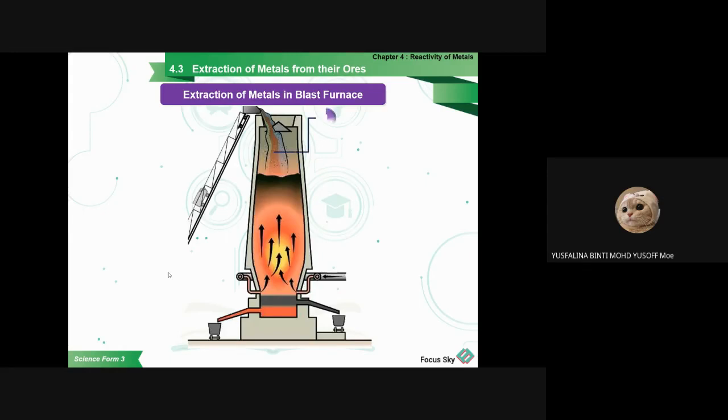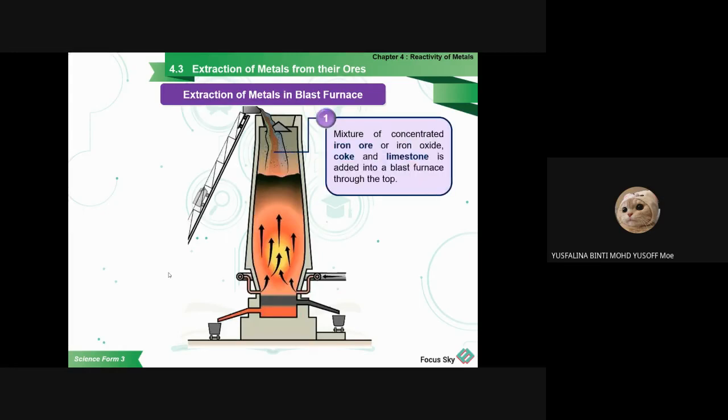So the first part is a mixture of concentrated iron ore, or iron oxide, as we call it: iron ore, iron oxide, and coke. Coke is carbon here, and limestone. We add this mixture into the blast furnace through the top.